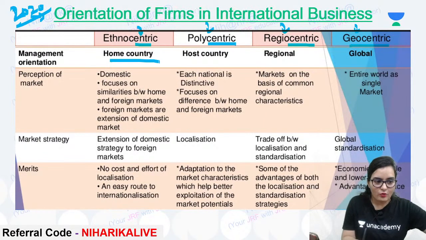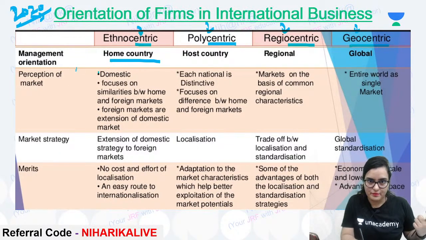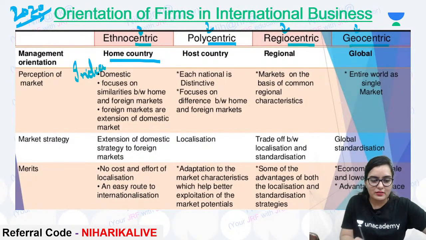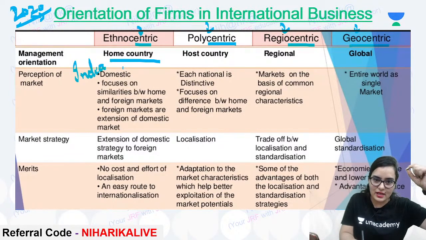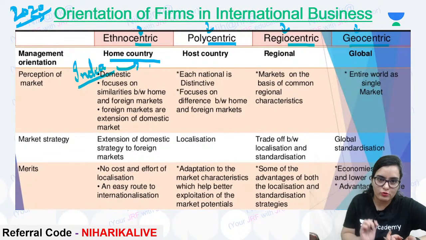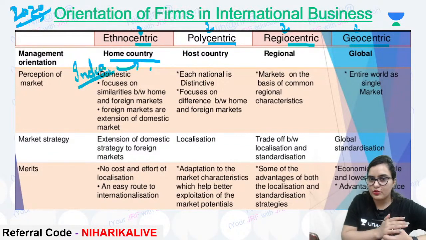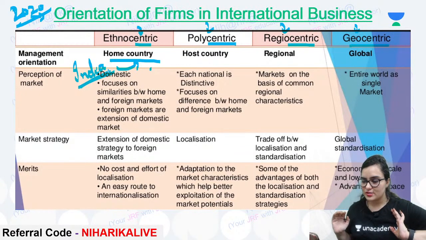Suppose I am manufacturing some product in my country, India. I will be selling exactly the same product internationally, to the US, UK, Russia, China, wherever I want to sell, without any changes.